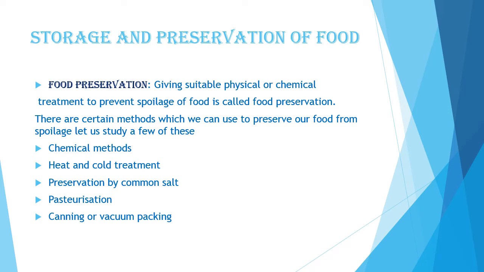Sodium benzoate is used for preserving fruit juices and squashes. Potassium metabisulfite is used for preserving cut fruits, jams, jellies, etc. Citric acid is used as a preservative in confectionaries. So this is a chemical method by which we can preserve our food items.